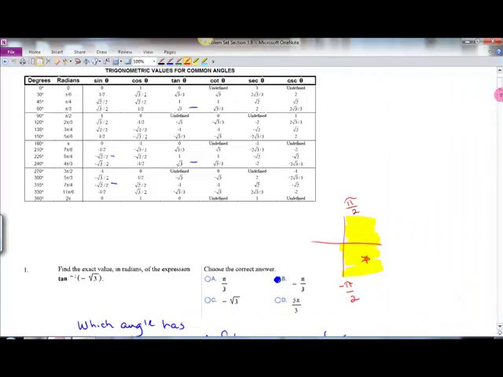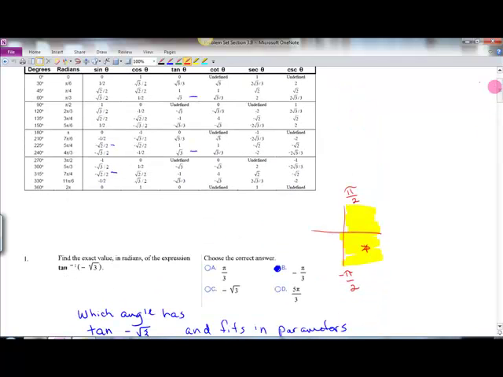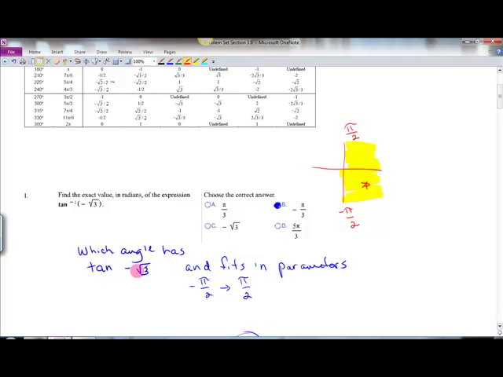Okay, these are all worked. I'm just going through them. And here's this chart that I put up at the top. You have that on one of your sheets that we used for the test, but I've put it up here because it's good reference for these questions. Find the exact value of inverse tan of negative square root of 3. What that's saying is, which angle has a tan of negative square root of 3, and it has to fit in the parameters that we just looked at. Tan has to fall between -pi/2 and pi/2.